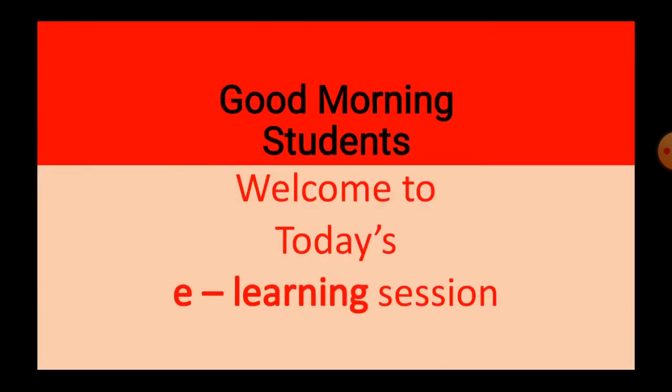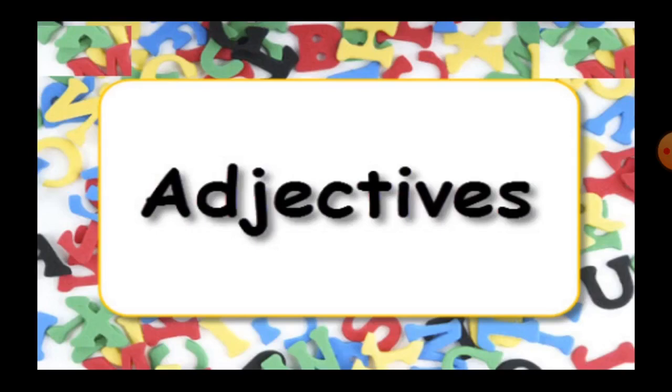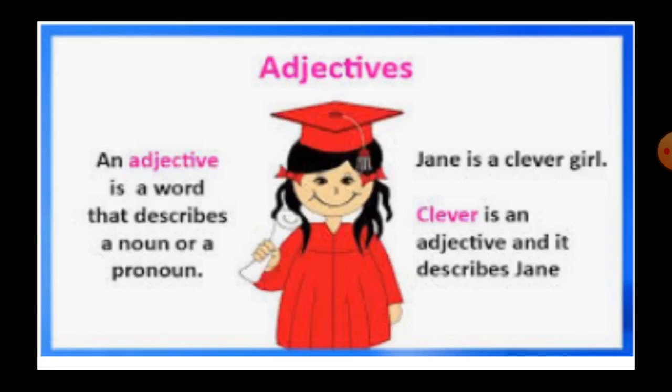Today we will study the grammar topic adjective. Now, what is an adjective? An adjective gives us more information about people, animals or things represented by nouns and pronouns. We use adjectives to modify or describe a noun or pronoun. So, an adjective is a word that describes a noun or a pronoun.